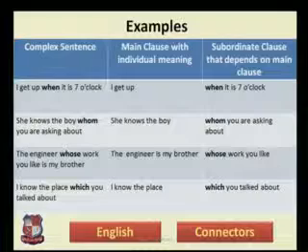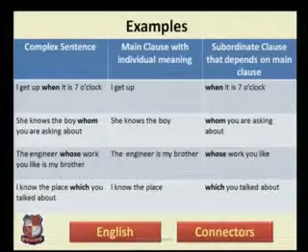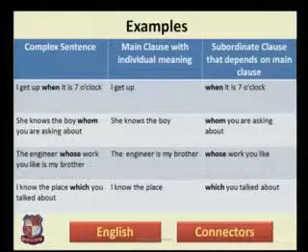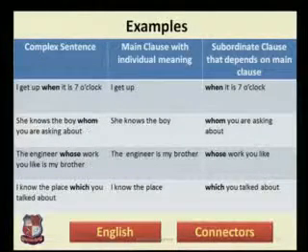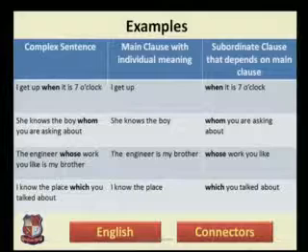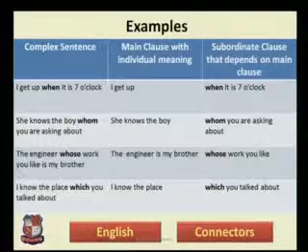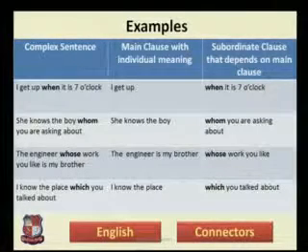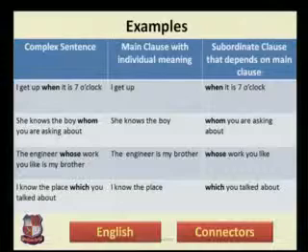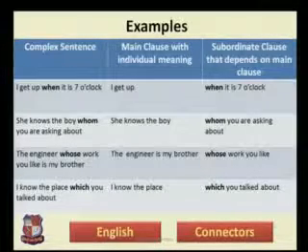Actually, all these connectors, when, whom, whose and which, refer to something in the main clause. As you can see, the first sentence, when it is 7 o'clock, I get up. Grammatically, it is called an adverb clause of time. So, this entire clause is playing the part of an adverb.